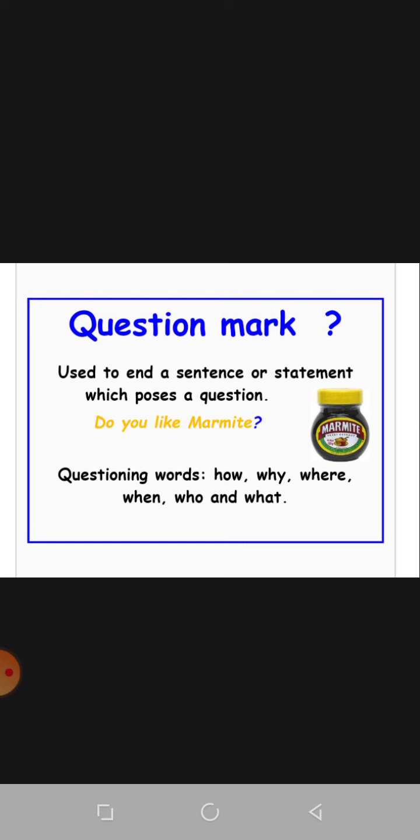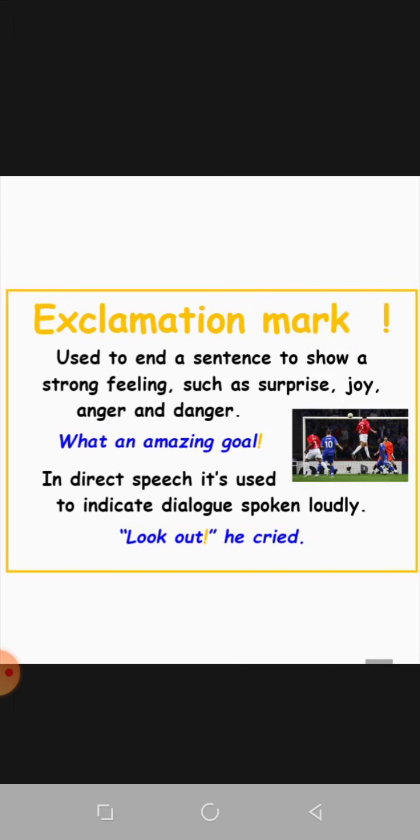Question mark. Used to end a sentence or statement which poses a question. Do you like Marmite? Okay. And question words: how, why, where, when, who and what. Similarly, you can take many other examples in which we use question mark.